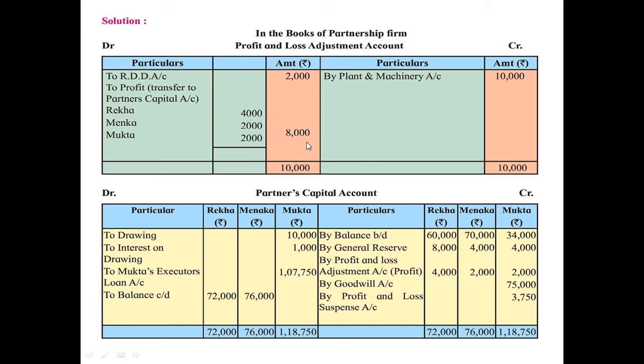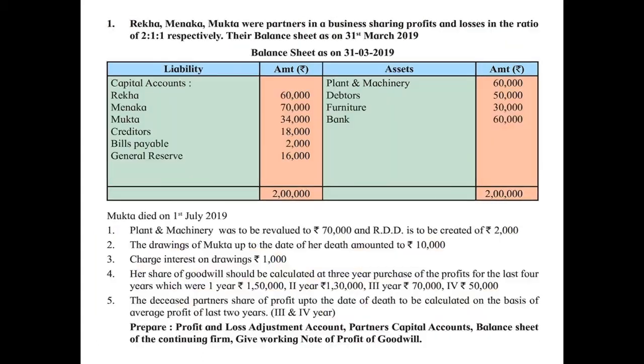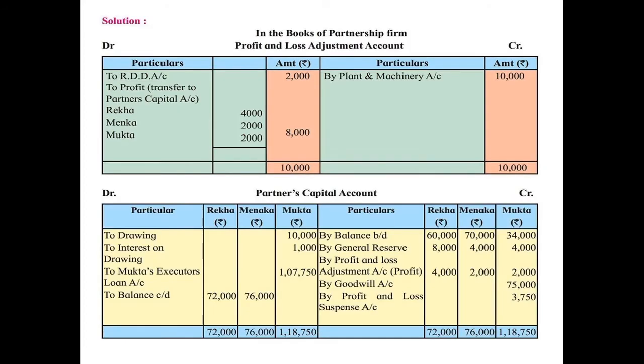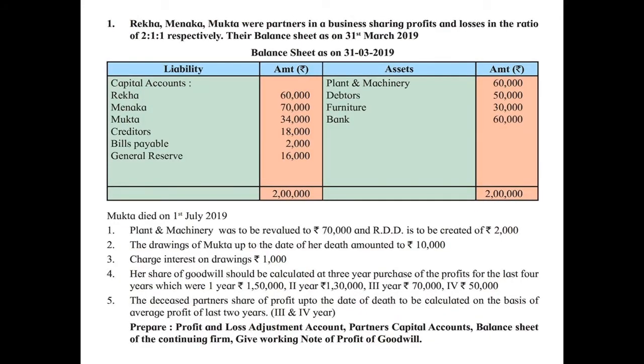This is divided among all the partners in their profit sharing ratio, which is given in the question, that is 2:1:1. So the revaluation profit is divided between Rekha, Menka and Mukta. Then it is transferred on the credit side of all the partners' capital accounts. Here you can see the entry by profit and loss adjustment account, profit 4,000, 2,000 and 2,000. Now we are going to learn other adjustments which are given in the question.